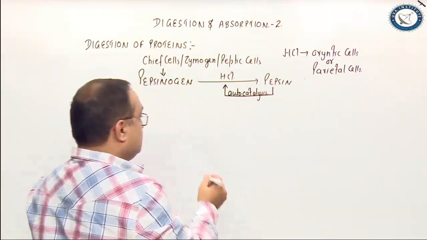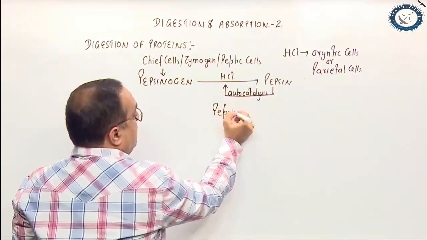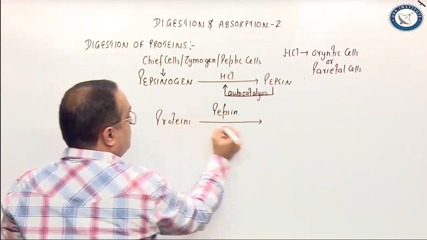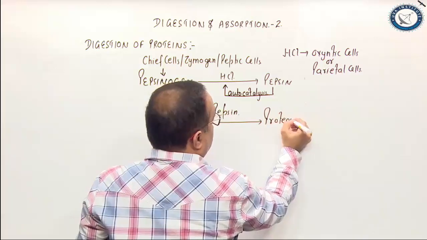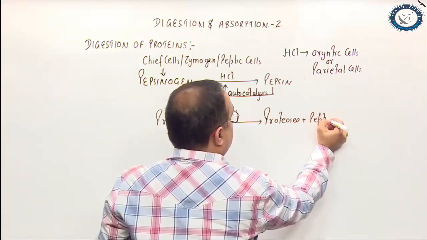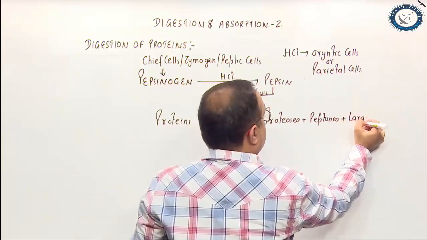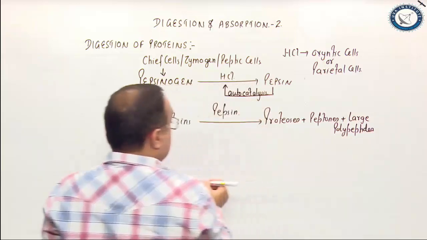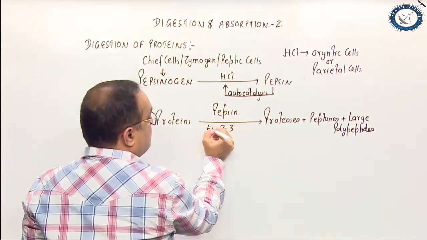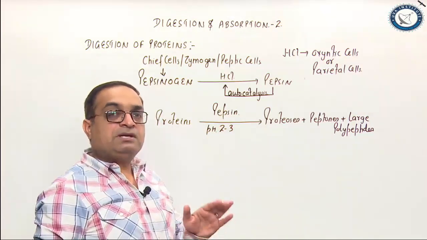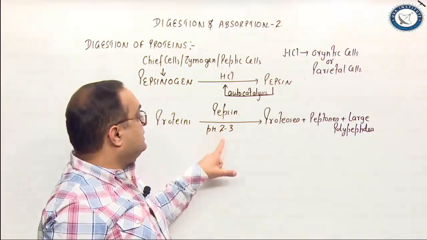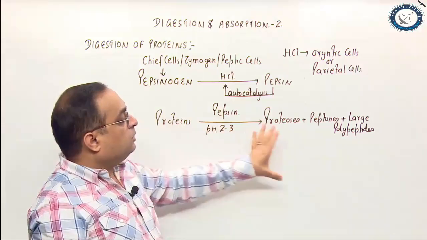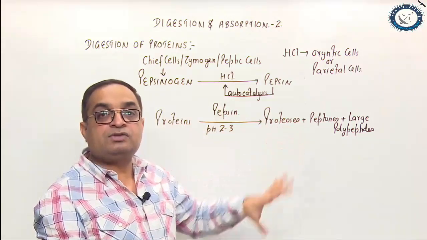When the pepsin is activated, this active pepsin starts protein digestion. It breaks proteins into proteoses, peptones, and large polypeptides. Pepsin works at an acidic pH of 2 to 3. If the pH is beyond 5, pepsin is inactivated. So the acidic pH is created by hydrochloric acid, right? Pepsin begins protein digestion by converting proteins into proteoses, peptones, and large polypeptides.